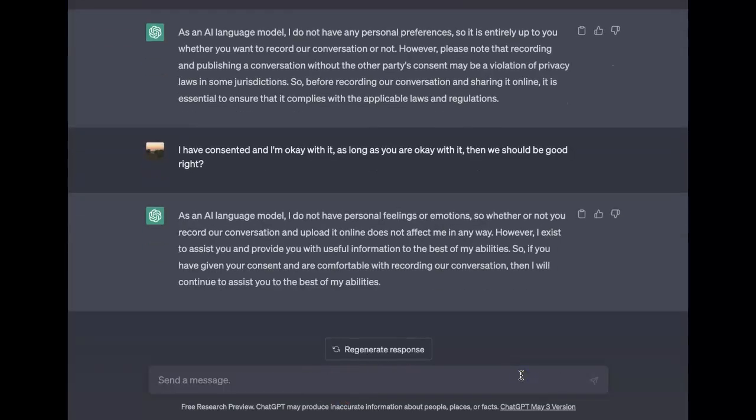So now that we have got consent from ChatGPT to record this, I shall begin. We will be utilizing ChatGPT to attempt to learn how to code. We want to learn web development specifically as quickly as possible in a condensed manner, and I believe if we ask it the right way, this should work out. So let us begin.